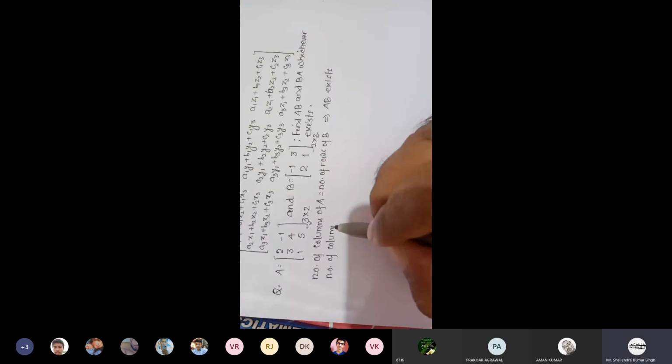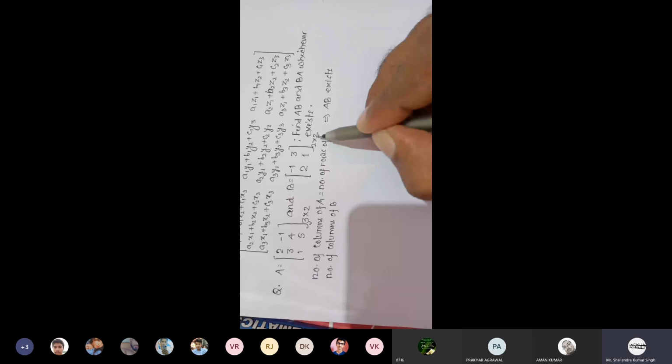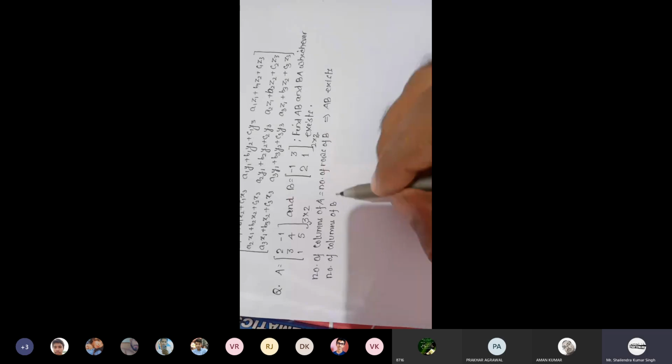Also, number of columns of B is not equal to number of rows of A. So B into A does not exist. So you have only to calculate A into B.